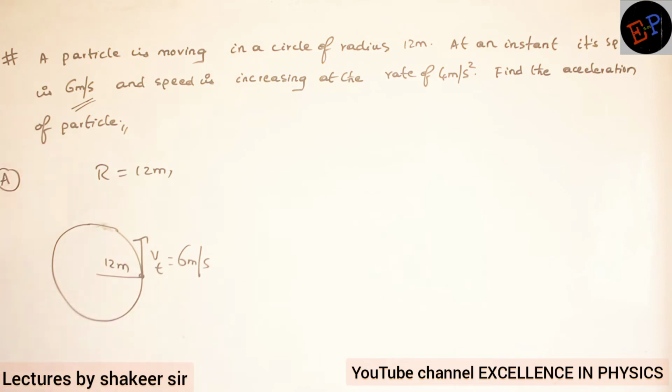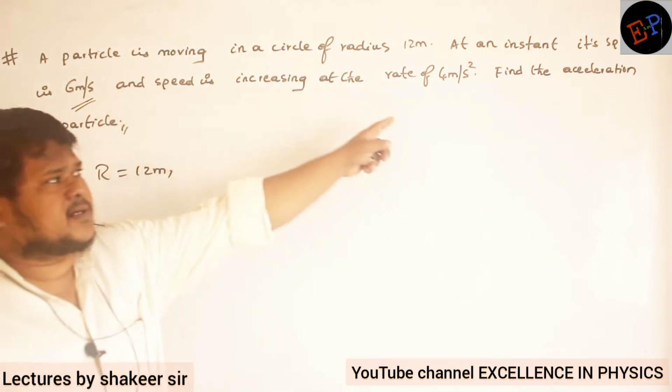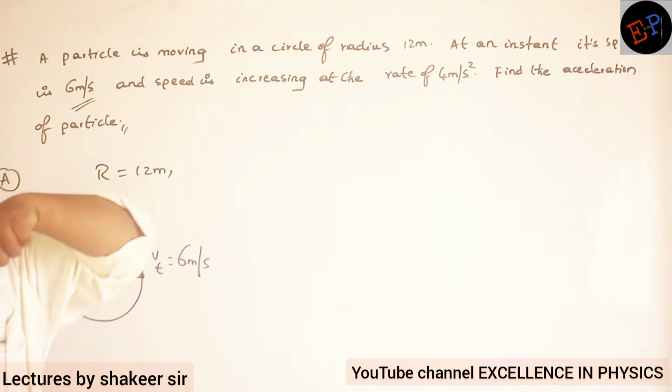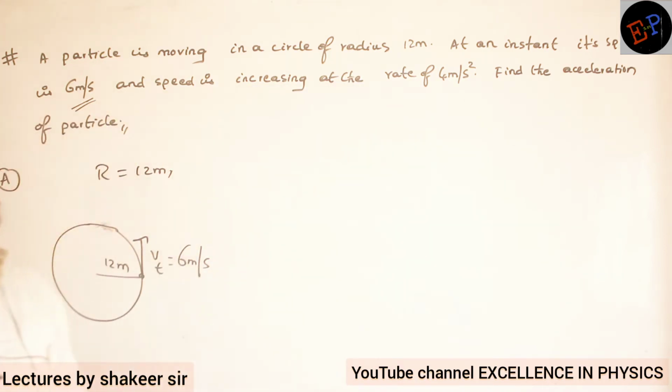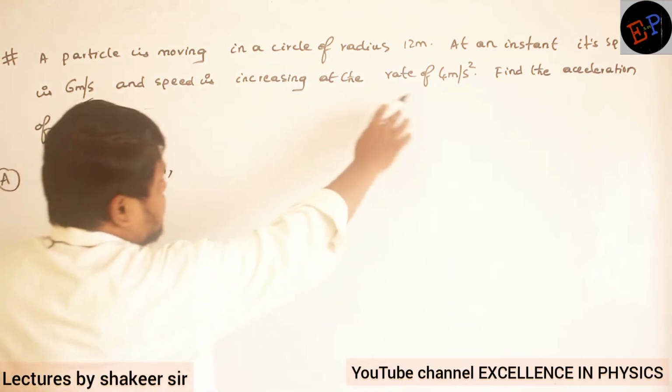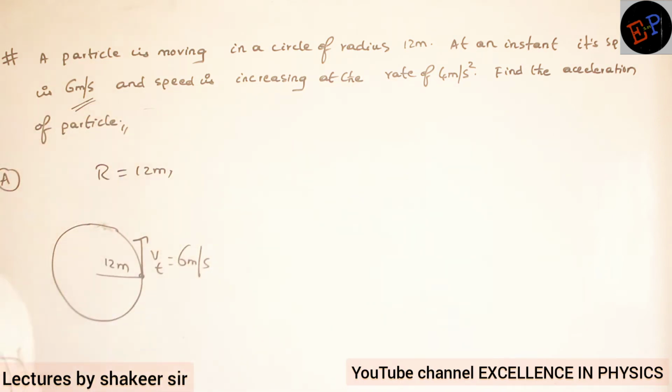And the speed is increasing at the rate of 4 meters per second square. Second square means acceleration, no? Speed is increasing at the rate of 4 meters per second square means which acceleration?